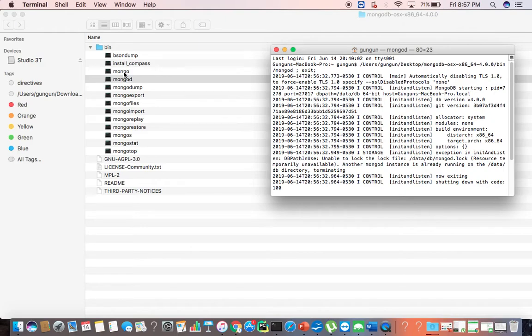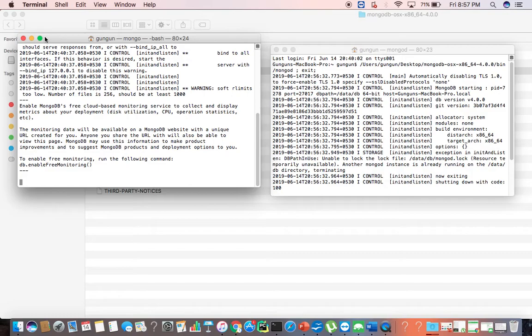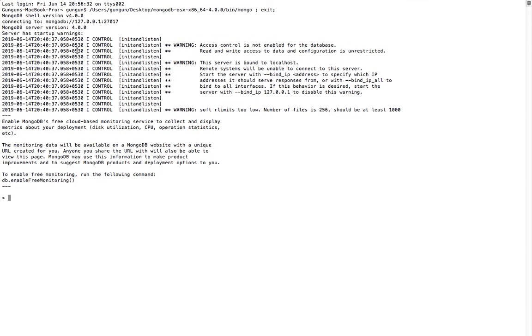Now I want to check whether my database server has started or not. There is another file, mongo. Click on mongo. Now this is the console where we are going to execute our commands. First I am going to tell you how to execute commands and create a database through the command line. In the next tutorial I will tell you about some GUI tools for MongoDB.